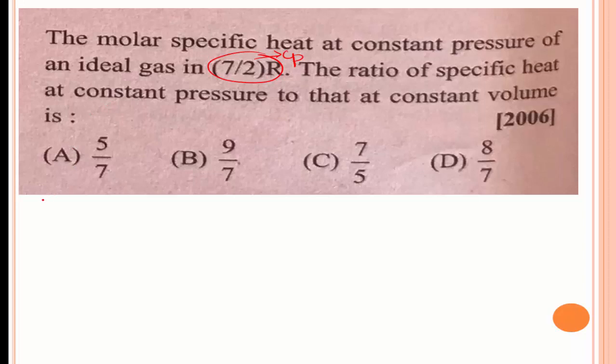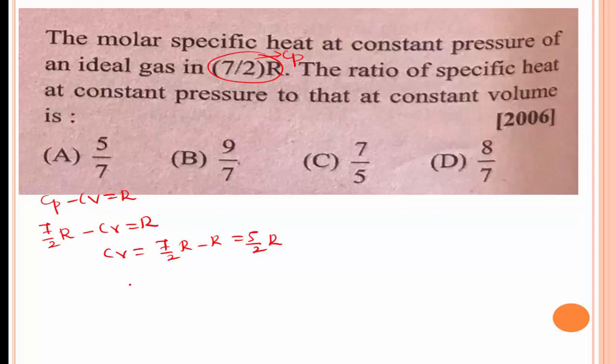We know the formula from the Mayer equation. Cp minus Cv is equal to R. Here Cp is the molar specific heat at constant pressure, that is 7/2 R, minus Cv is equal to R. Then Cv is equal to 7/2 R minus R. It is equal to 5/2 R. The ratio of specific heat capacities at constant pressure to constant volume, Cp divided by Cv, is 7/2 R divided by 5/2 R. The 2R gets cancelled.